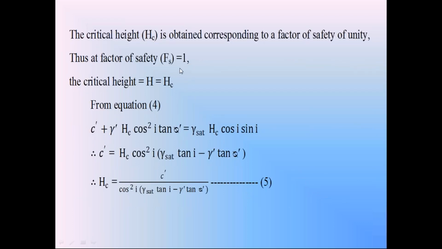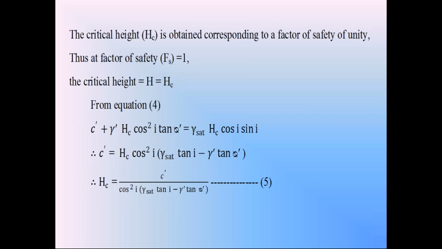So check this equation 4 carefully. We consider in that equation 4 the factor of safety Fs is equal to 1. Bring the denominator in equation 4 to the left side. That equation 4 becomes gamma saturation hc cos I into sin I is equal to c dash plus gamma dash hc cos square I into tan phi dash. We know that when the factor of safety Fs is equal to 1, the height is called the critical height hc.